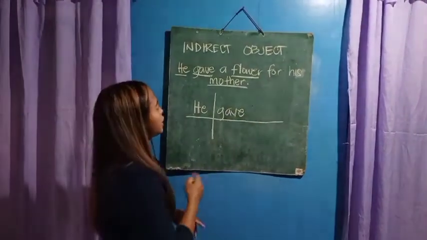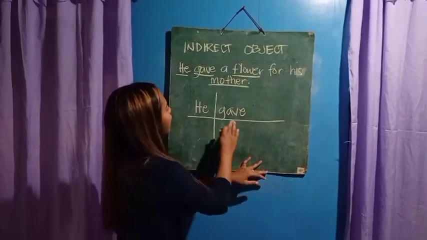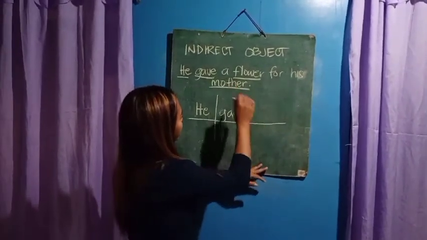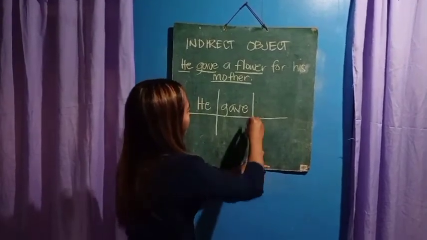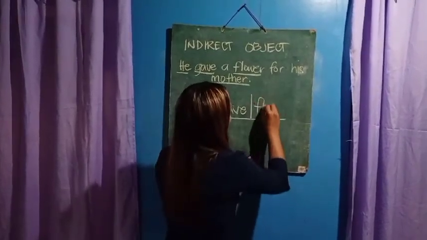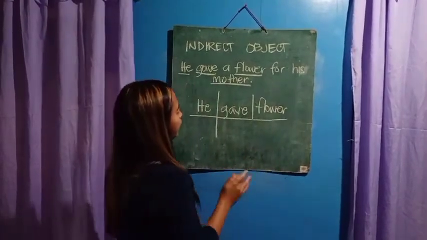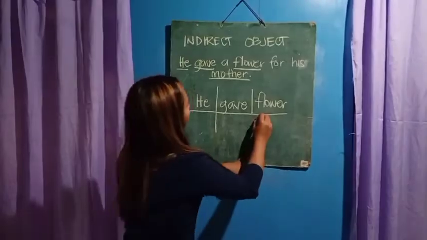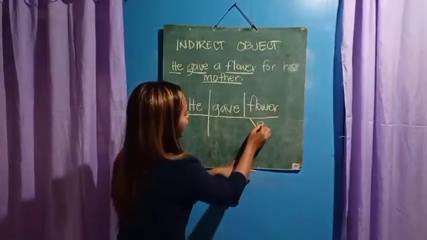Therefore, the flower is the direct object. To separate the verb and the direct object, we put a straight line. So you put the flower here as the direct object. And then we will put here the article a.